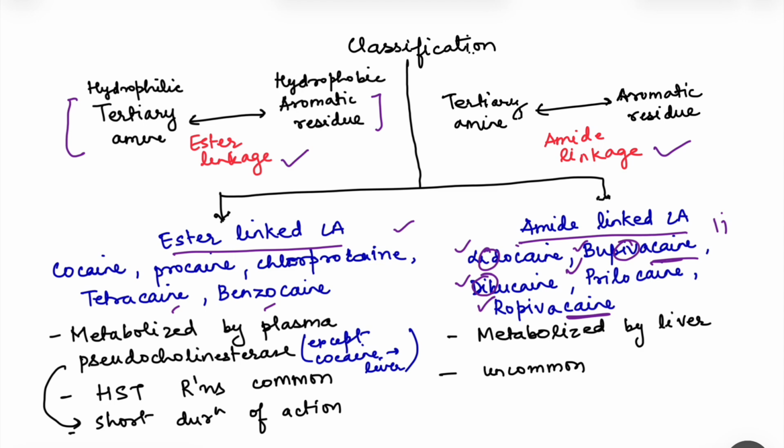Now these ester linked LAs are metabolized by plasma pseudocholinesterase, and because of this they have a very short duration of action, except cocaine. Cocaine is metabolized in the liver. Amide linked LAs are metabolized by the liver, and their duration of action is long, and intensity of action is also long. With ester linked LAs, there are high chances of hypersensitivity reactions. On the other hand, with amide linked LAs, hypersensitivity reactions are uncommon. So obviously, because of hypersensitivity reactions and short duration of action, less intense action, the majorly used LAs are not ester linked LAs, these are amide linked LAs.